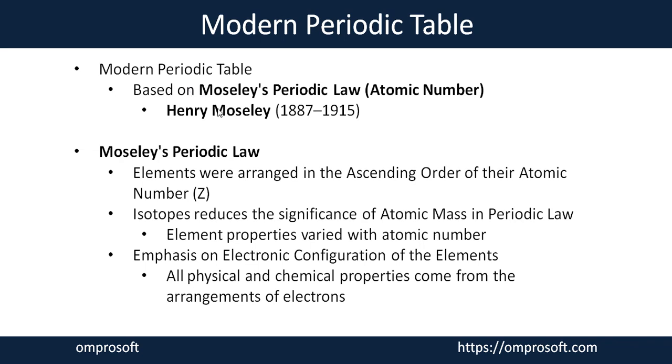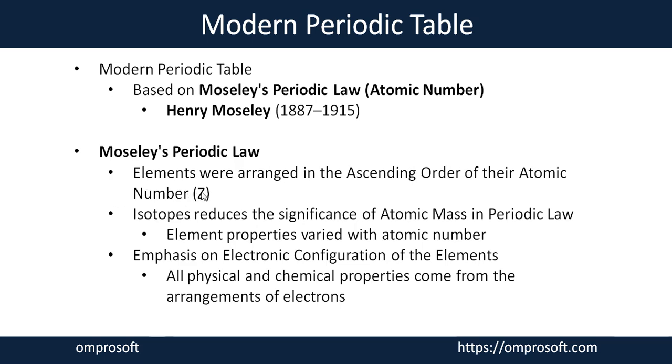Henry Moseley, a Russian chemist in the 19th century, after the discovery of the protons, said we need to revise the statement given by Mendeleev about the periodic table. He said we can arrange all the elements in ascending order of their atomic number, not by atomic mass. As we know, atomic number is nothing but the total number of protons present in the atomic structure of any element.